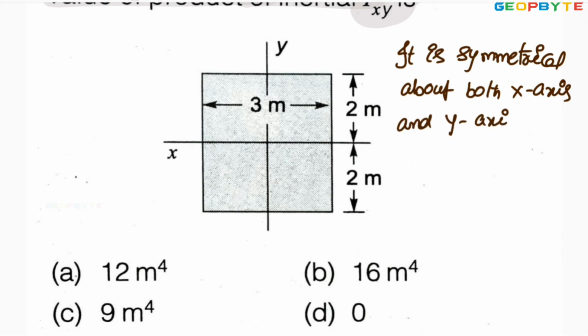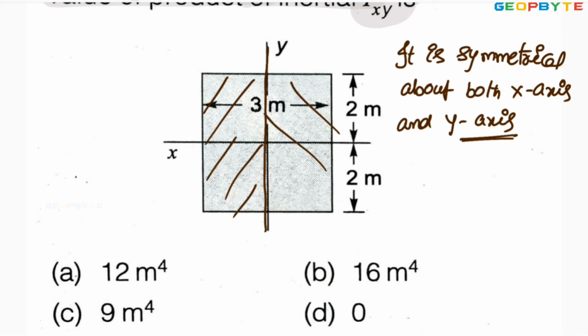Since it is symmetrical about both x-axis and y-axis, symmetrical means here if you cut the section on y-axis, you are getting exactly two equal parts. This is one equal part and this is the other equal part. Similarly, you cut it on the x-axis, you are getting two equal parts.